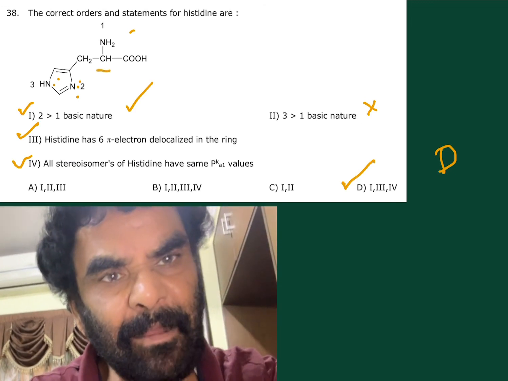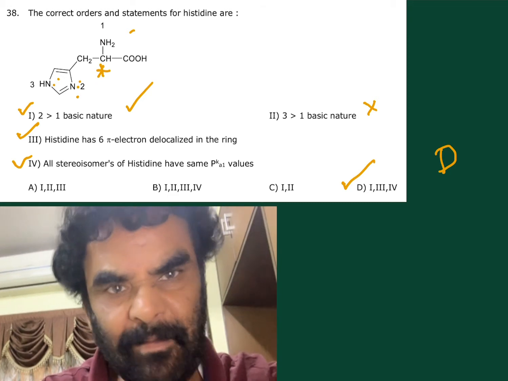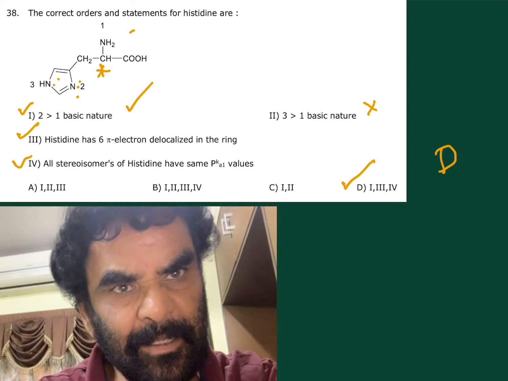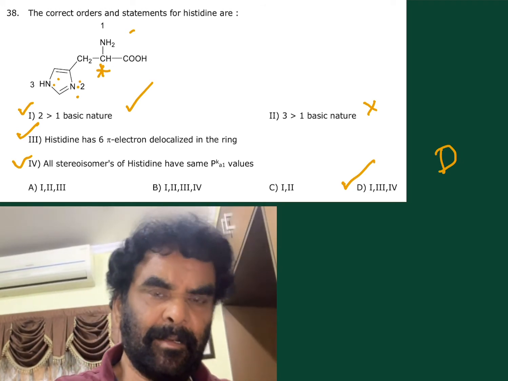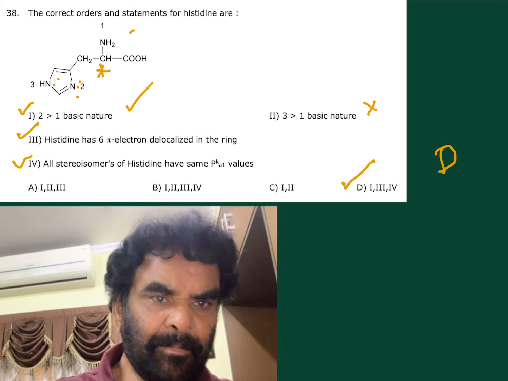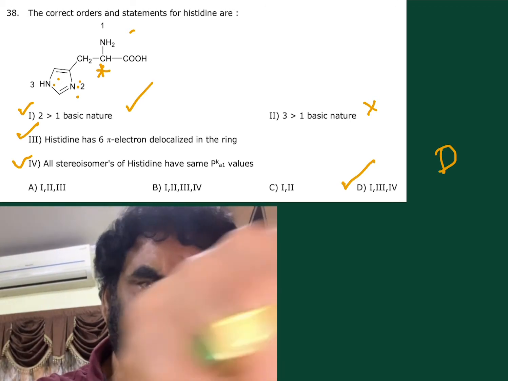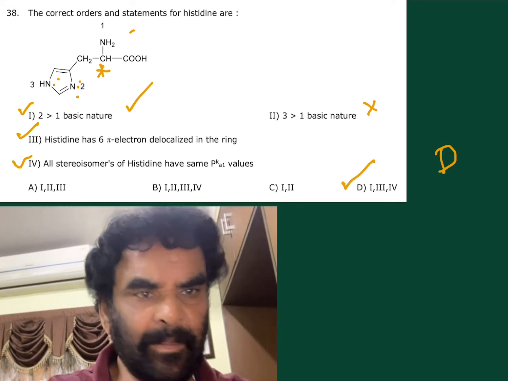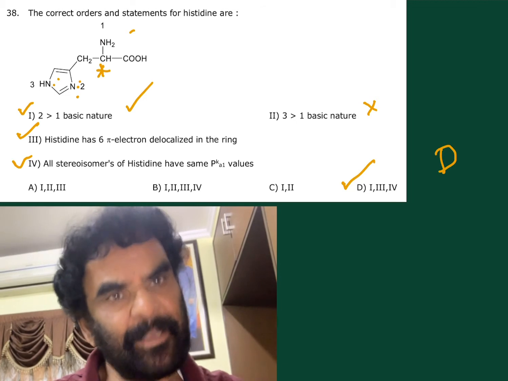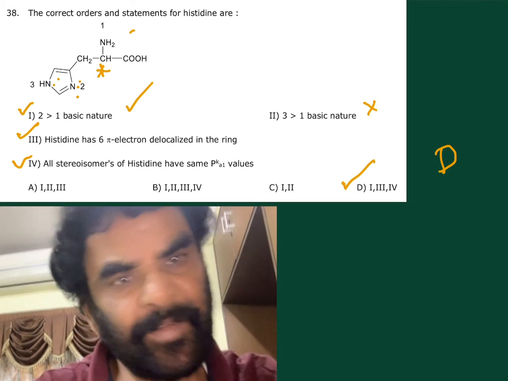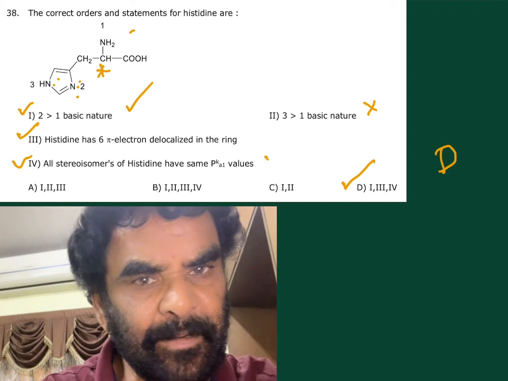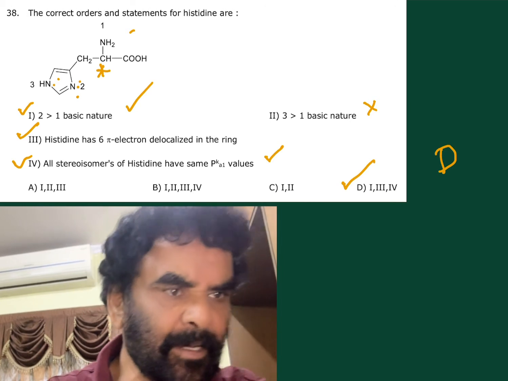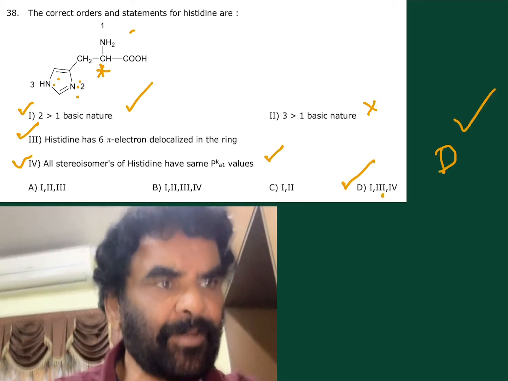See, this is the chiral center, histidine. This is the pK1. This is the chiral center, and it will have the R form and S form. R form as well as S form both have the same Ka value or Kb value, whatever it is. Therefore, this is also correct. So, what are correct? 1, 3, 4 are correct. That is, D is the correct option for this.